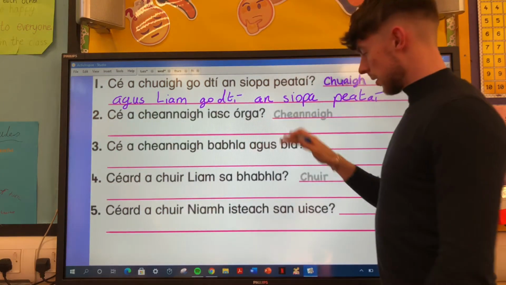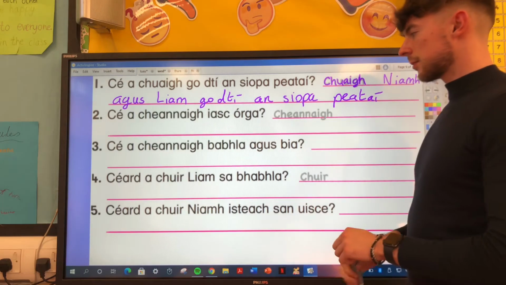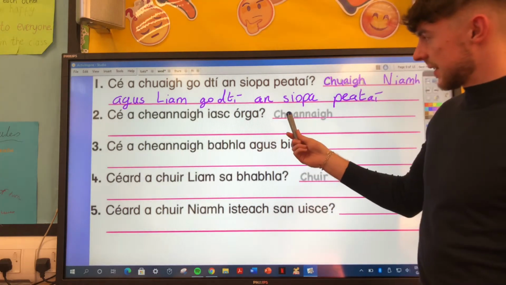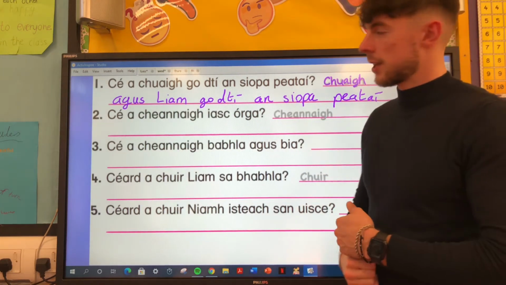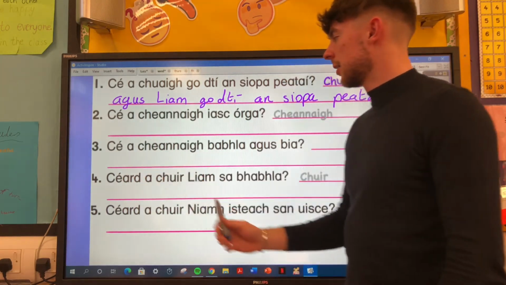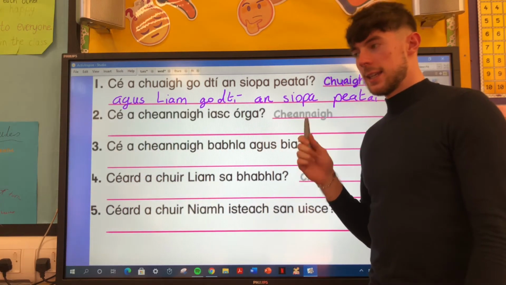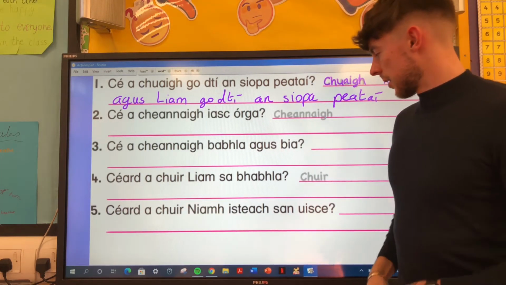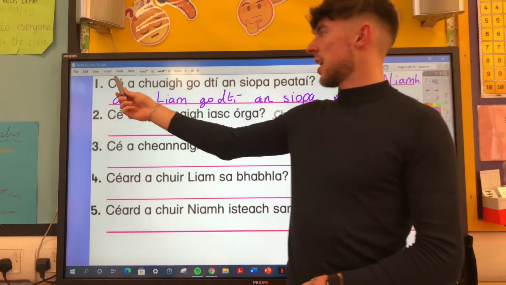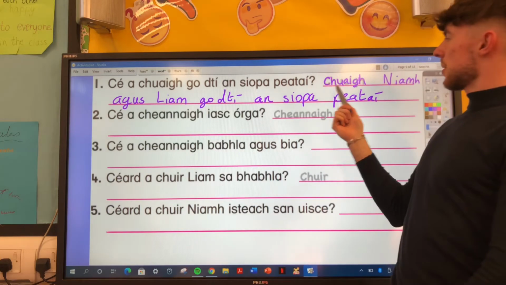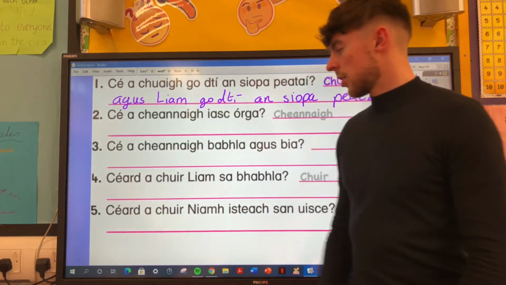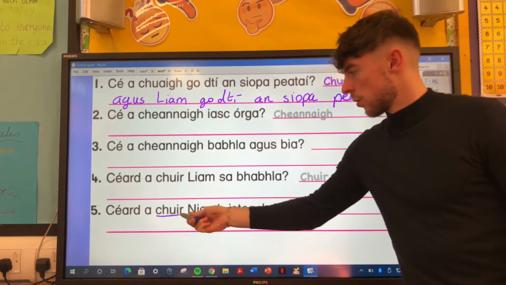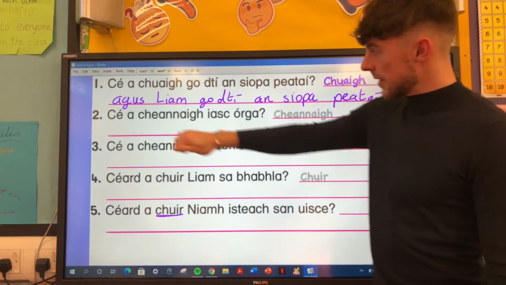So they've given you the start of each sentence, except for the last one. So you should know what you're doing. If it says K at Canig, you know the sentence has to start with Canig, because that's our verb. If we have K at Canig here, what does our sentence start with? Canig, alright? What about K at Quer? So what does our sentence start with? Quer, doesn't it? K at Chuig. What does our sentence start with? Chuig. Caird a Chuir. What's our sentence start with? Quer. Alright? So it's very simple, lads. The answer is in the question.